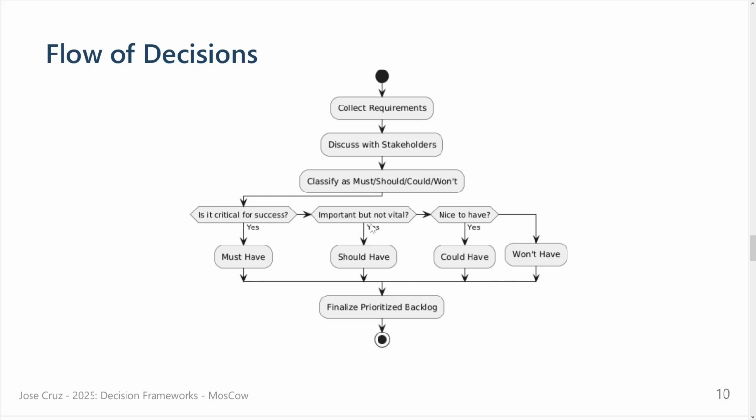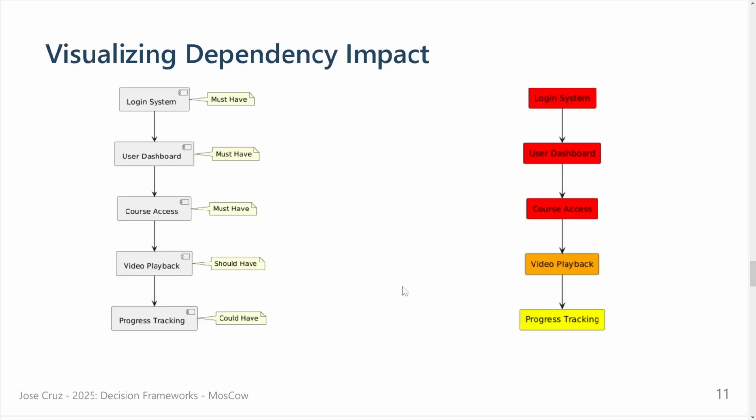Yes, must-have. Important but not vital: should-have. Nice to have: could-have. And if not, then won't-have. And we finalize our prioritized backlog, the set of features or tasks, everything that we really need to start our project. So putting some colors on these, the must-haves are in red, like video playback. Orange is should-have, like progress tracking of our application, if you want something to track the progress in the learning system of the videos that we are seeing.